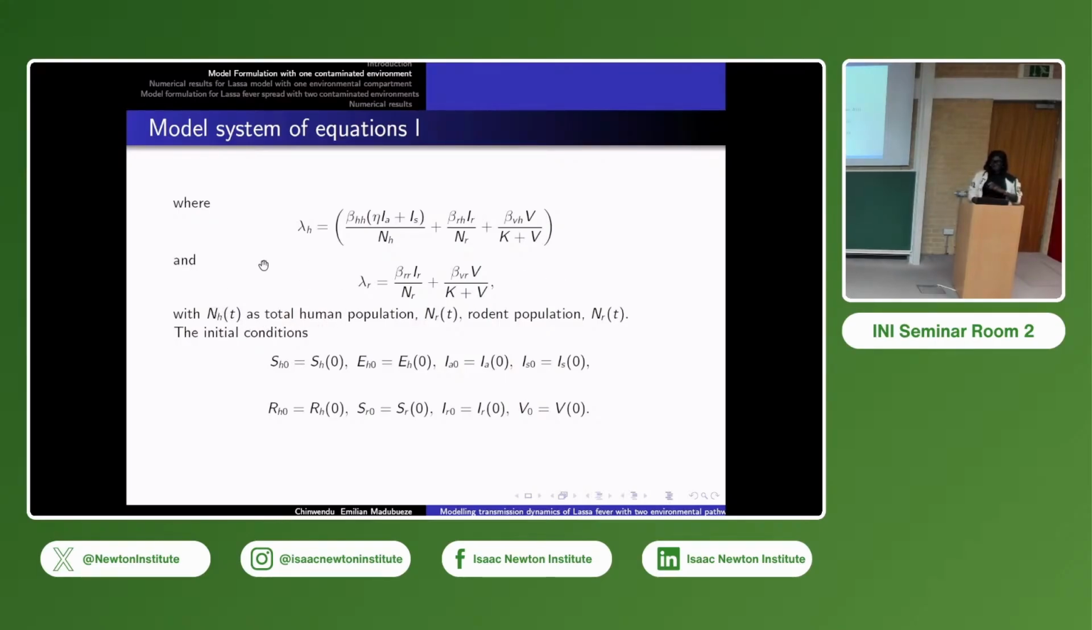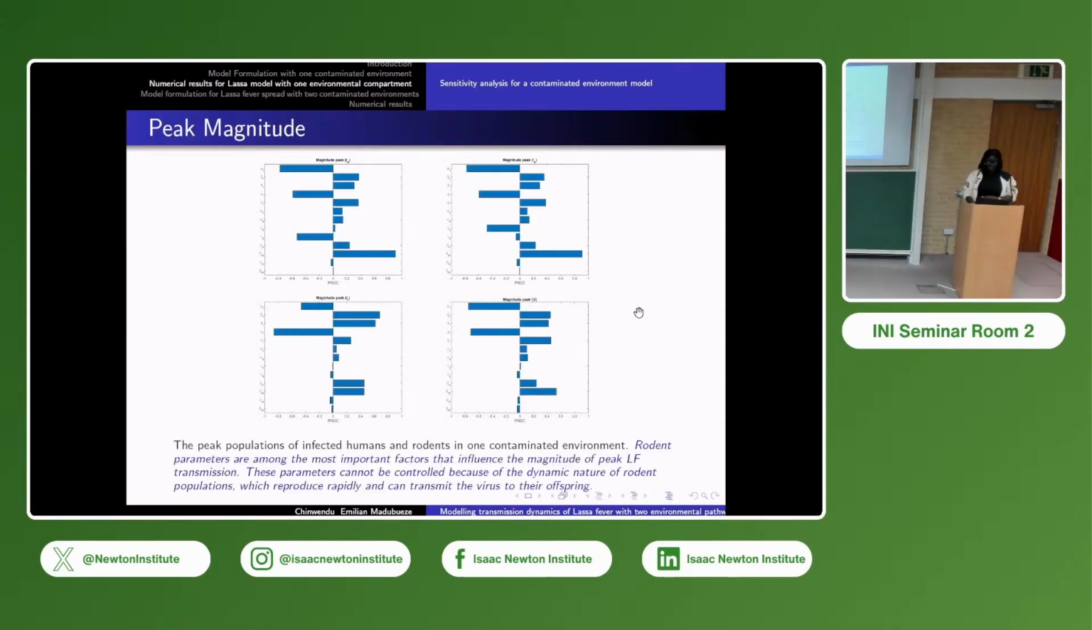So we have the total human population, we have the total rodent population. Of course, because it's a system of ordinary differential equations, we have initial conditions for each of the state variables, which we are given as this. Now, we do a sensitivity analysis of this model. We try to look at those infected compartments. We have the asymptomatic infected, symptomatic infected, rodent infected, and the virus.